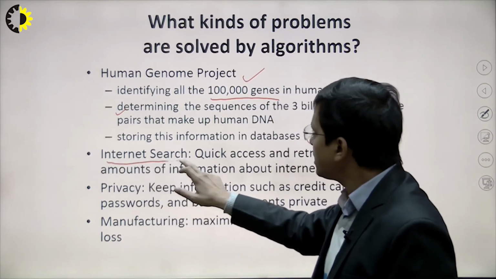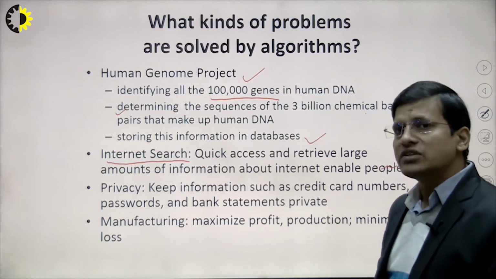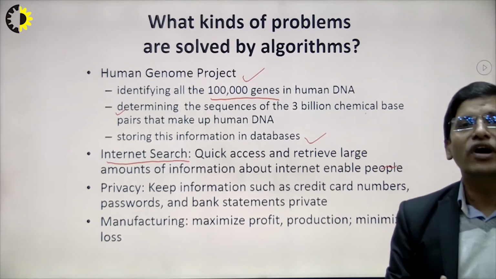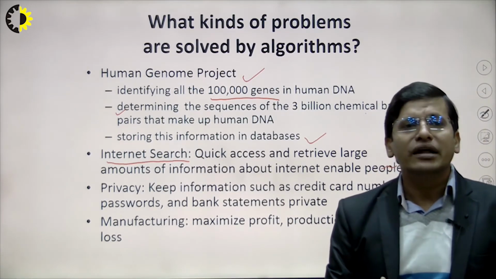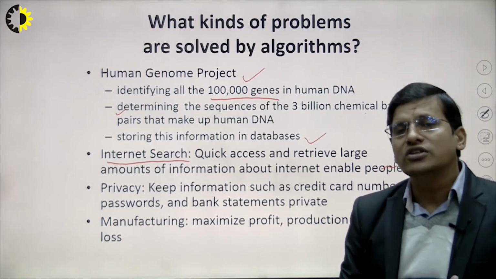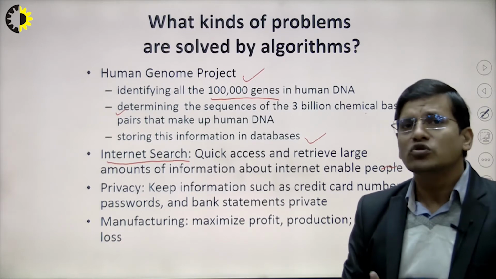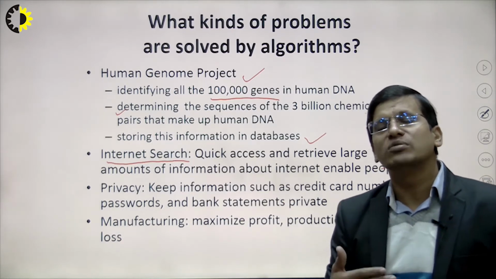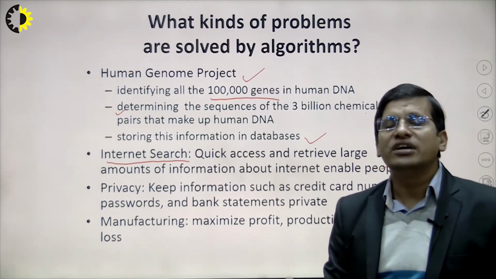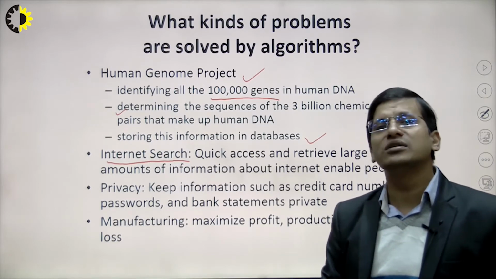The second one is internet search, right? With internet search, we are trying to find some key on the internet. How does the internet give quick responses? Those responses are based on some algorithm, like a meta search or Google search, which contain some algorithms.